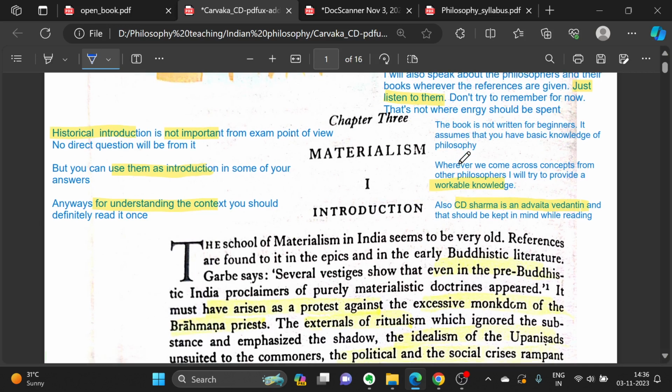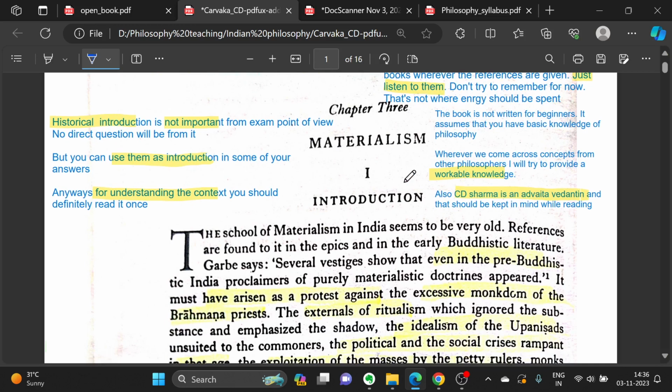Because if you start remembering from the first time, you will be setting your priorities in the wrong direction. Also, the book will have a lot of philosophers and a lot of books given, which I will be talking about, so that they might go into your subconscious brain, and that will also make things interesting. But don't try to remember the names of philosophers and books in the first read. You can do that in subsequent readings.